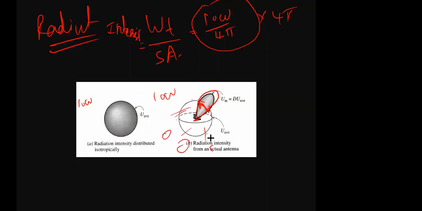That means at the cost of not radiating in other directions, you are radiating the entire power in a particular direction. So you are not increasing the radiation intensity in all directions. In other directions you are not radiating at all, but in a particular direction you are radiating because your communication equipment may be here. Because your communication equipment is there, you are radiating only in that direction. So the radiation intensity is like this.